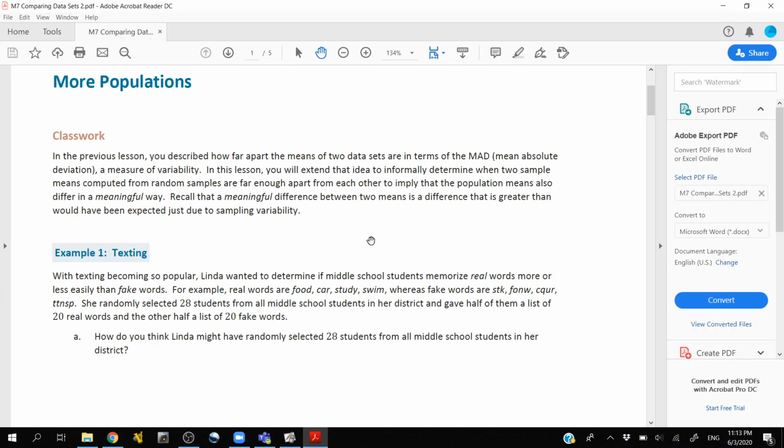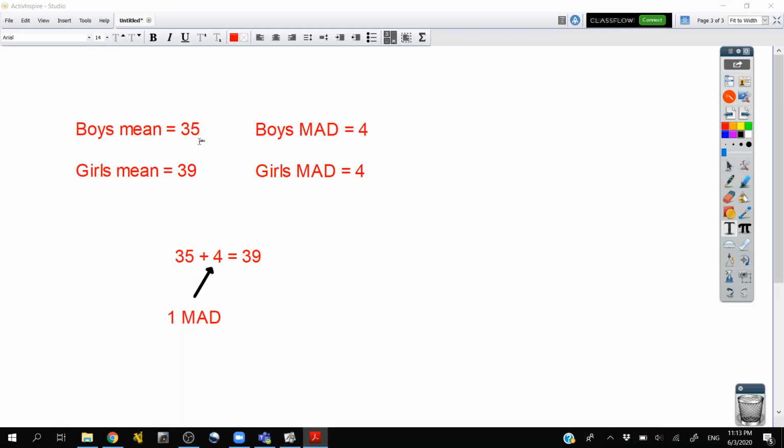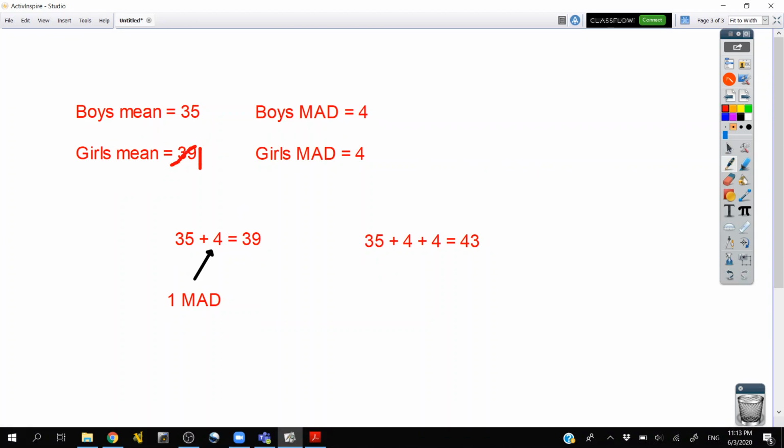According to this rule, we would say there's a meaningful difference between two means when the means are two mean absolute deviations apart. So if it were 35 plus 4 plus 4 for two mean absolute deviations, and that was 43, then if the girls' mean was not 39 but instead was 43, we would say these are significantly different.